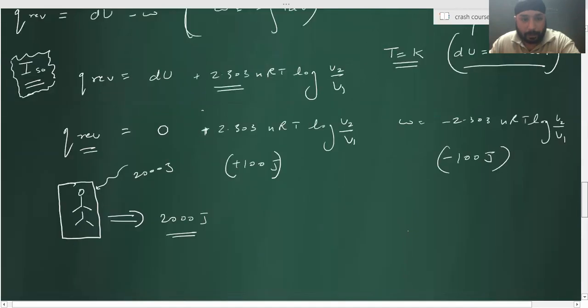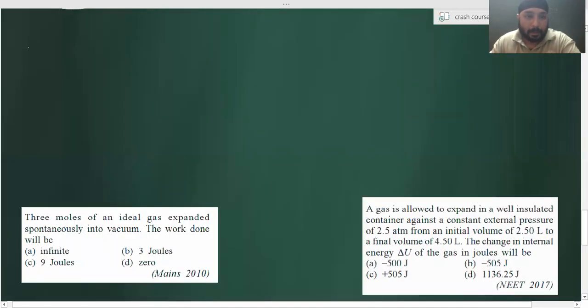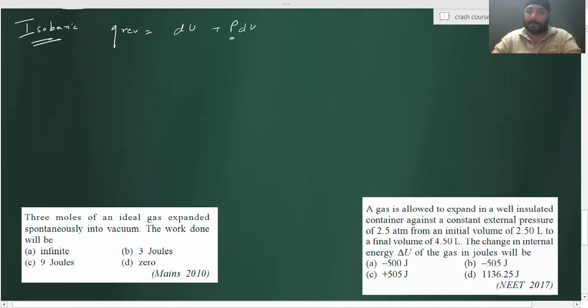For an isobaric process, tell me, Q reversible will be equal to dU, and pressure is constant, so simply I can write plus PdV, right? Where P is internal pressure, external pressure doesn't matter. So Q reversible will become equal to nCv dT plus P(V2 minus V1), that is dV.